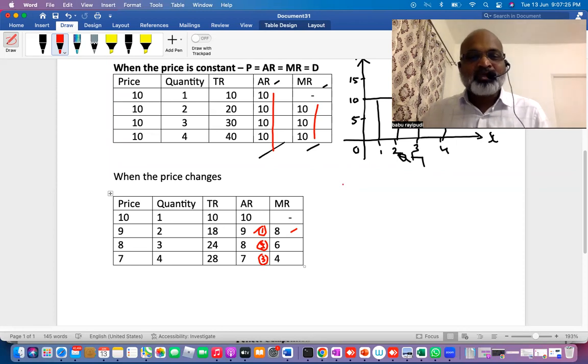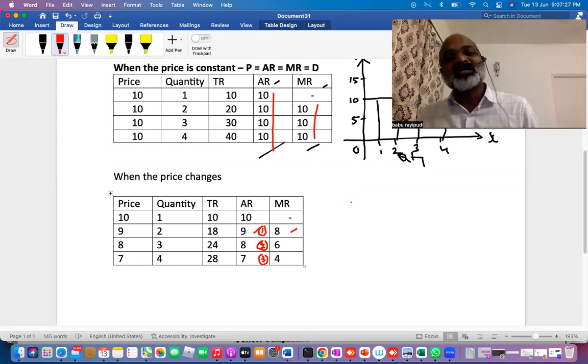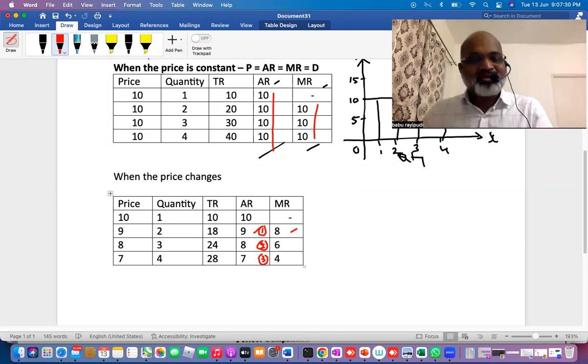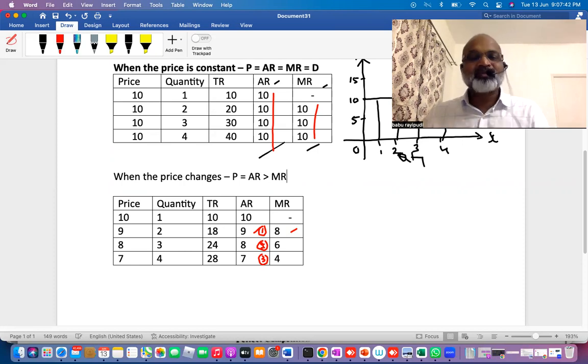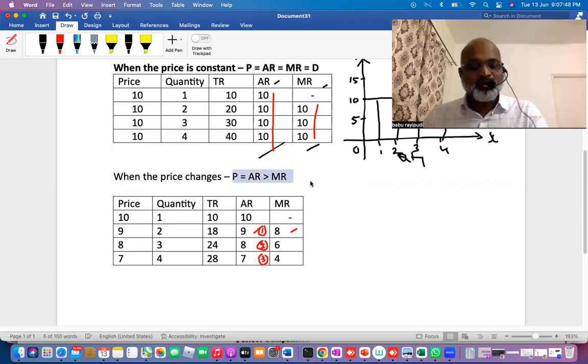Now, next one. If you look at this table, when the price changes, what is the story? P is equal to AR, no doubt, and AR is greater than MR. See carefully: 9 is greater than 8, 8 is greater than 6, 7 is greater than the next. This relationship holds good.